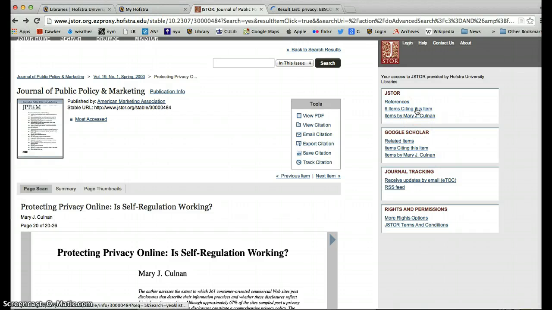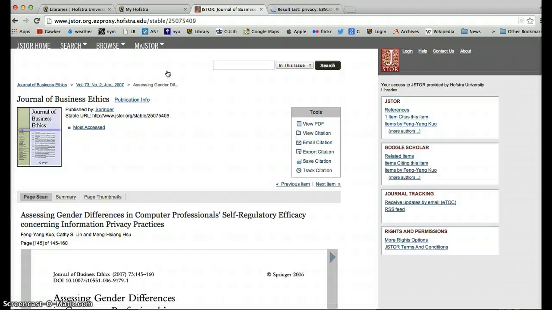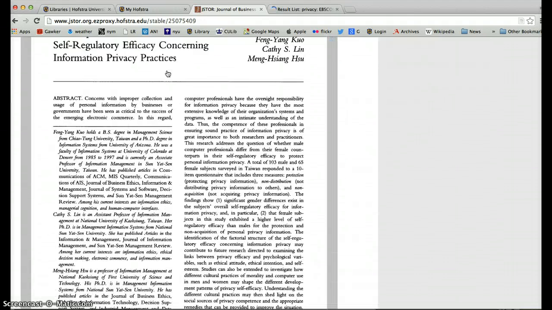The other thing that's kind of interesting is that JSTOR tracks items within its databases that cite this. So who is reading Mary Coleman's essay and then citing it in their own published work? That's a really interesting thing as well, and can give you a good sense of more research that's been done that builds on what this particular article does or has some kind of relationship with it. And here again, because JSTOR tracks citations within its own database, that means you're going to have access to this stuff too. Again, either through the specific download in text availability or through interlibrary services.